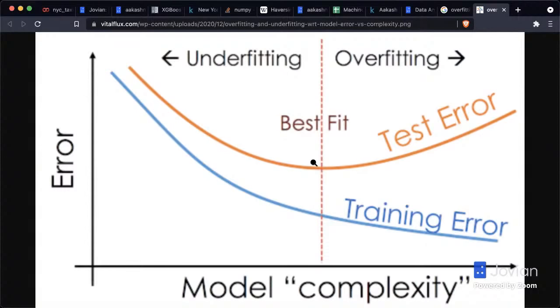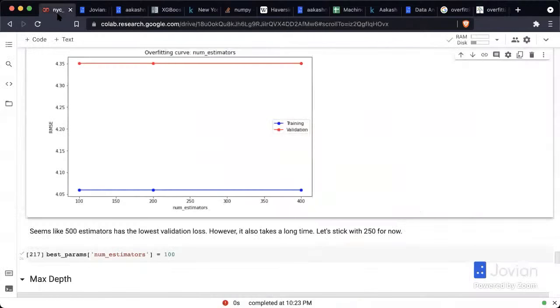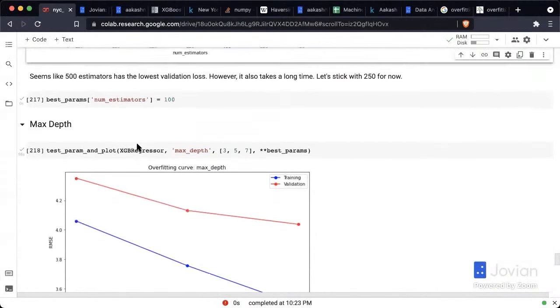Sometimes it may sort of flatten out here. And if it's flattening out, that means it's still continuing to get better. But if going from this point to this point is going to take 3 or 4 times the amount of time to train the model, then you're probably better off just picking this value instead, where it's starting to flatten out, so that you can try more experiments faster. Okay, so that's something worth thinking about.